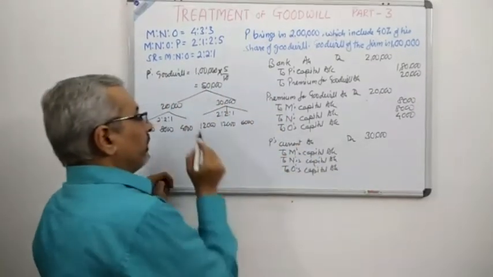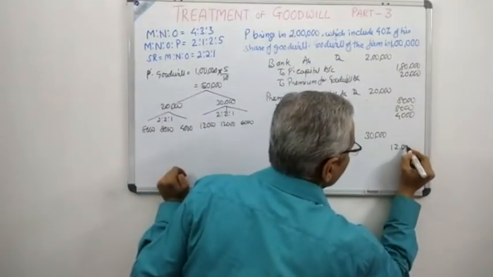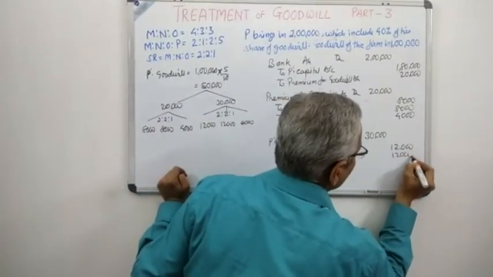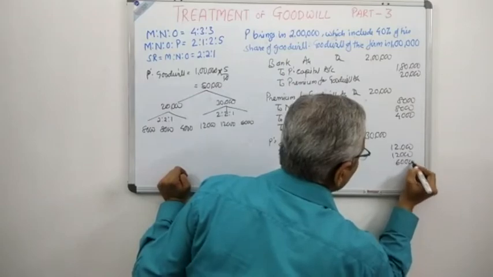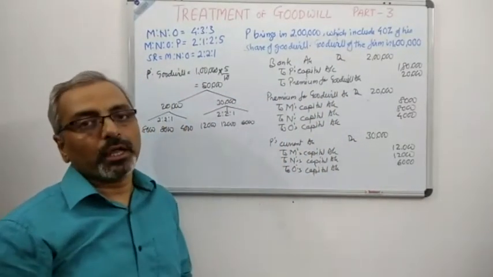See very carefully, 12,000, 12,000, 6,000, because the sacrificing ratio is 2:2:1. So we have done this entry for the treatment of goodwill brought in and not brought in.